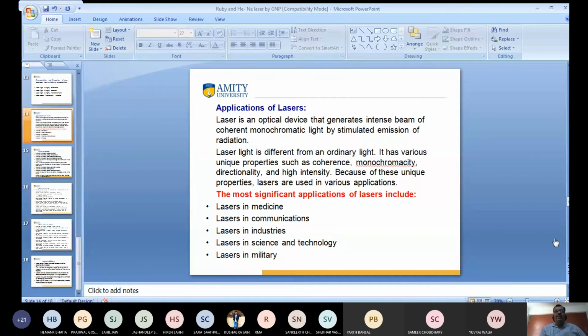So it has various uses. It has many applications in medicine. Laser also has applications in communication. Laser also has applications in industry, science and technology, and the military.